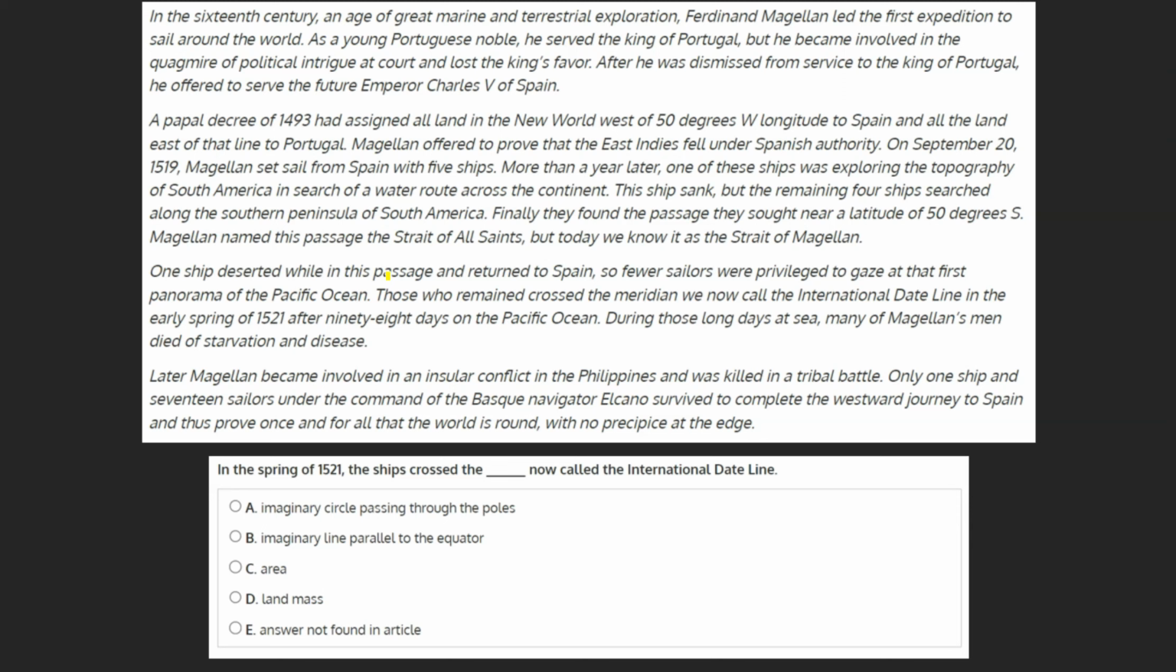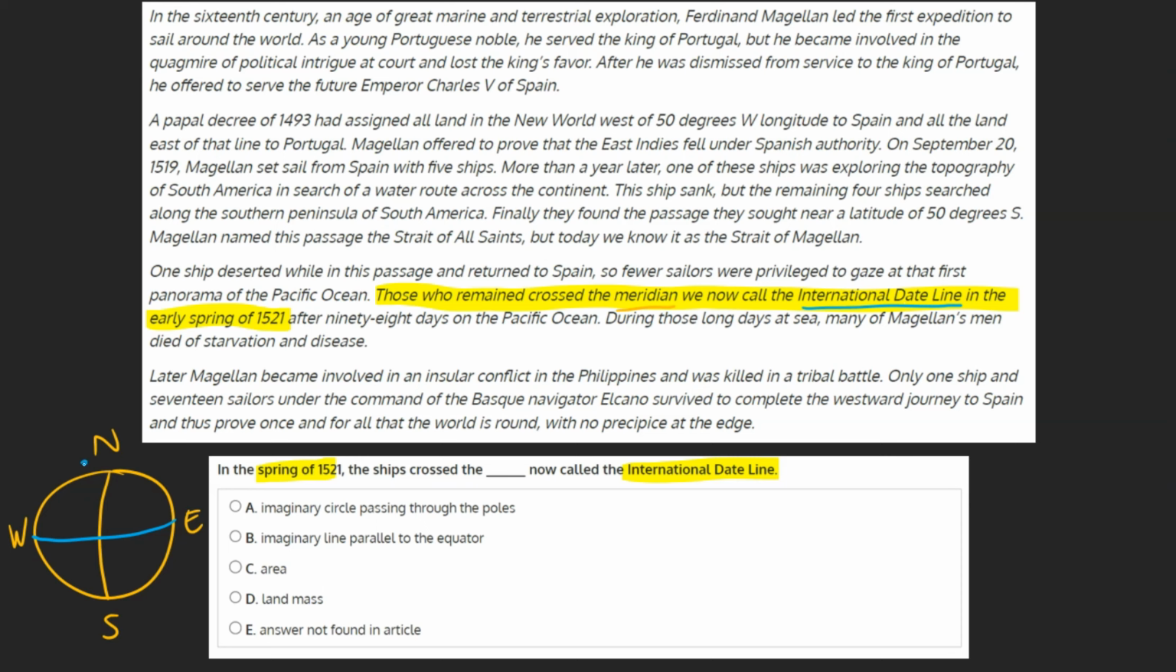The third paragraph tells us that those who remained crossed the meridian we now call the international dateline in the early spring of 1521. As this is what our question is asking, we can understand that to answer it, we need to define meridian. Meridian refers to an imaginary line that runs through the world from north to south, just like the equator is an imaginary line that runs from east to west. As the text tells us, this specific meridian that they crossed is what we now call the international dateline.